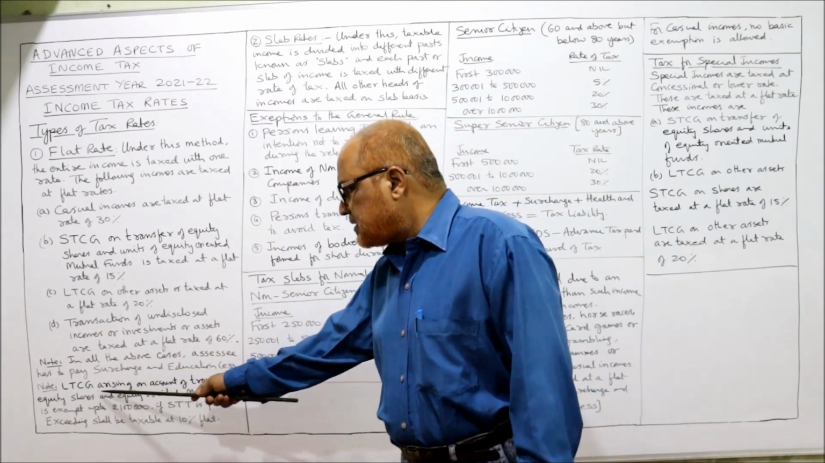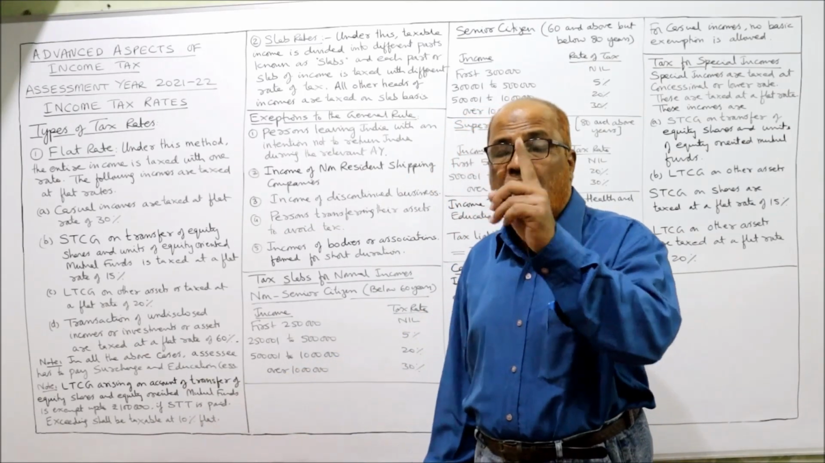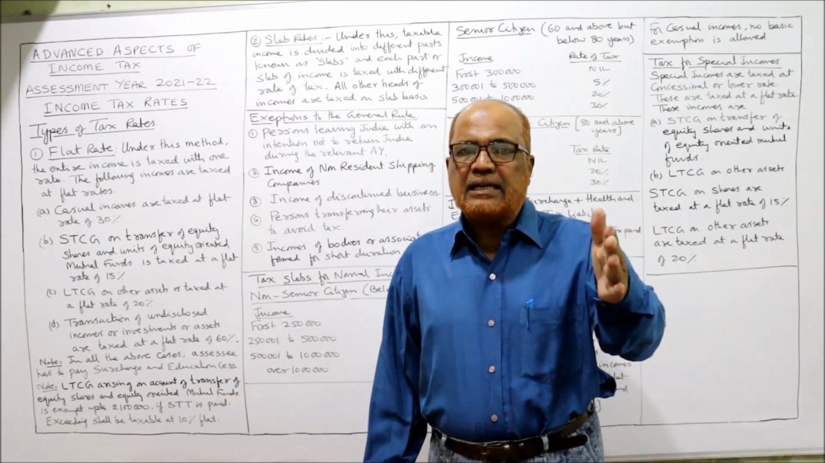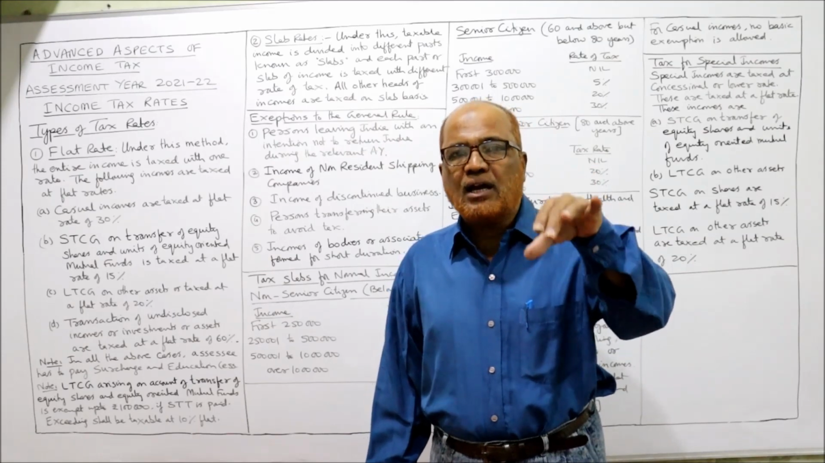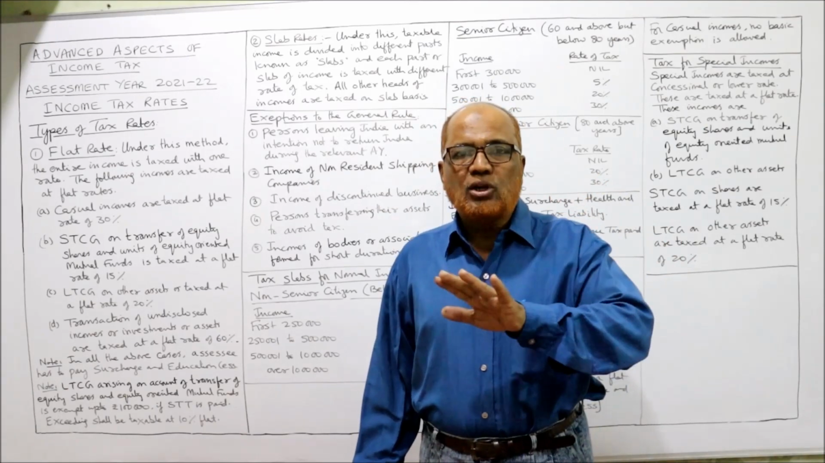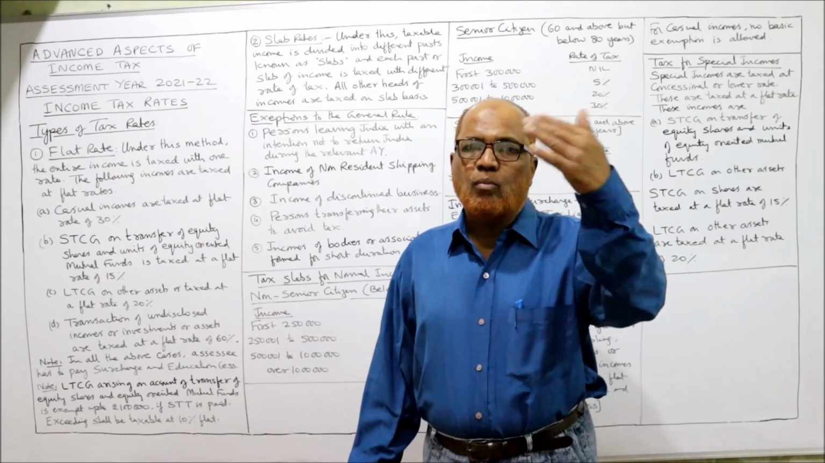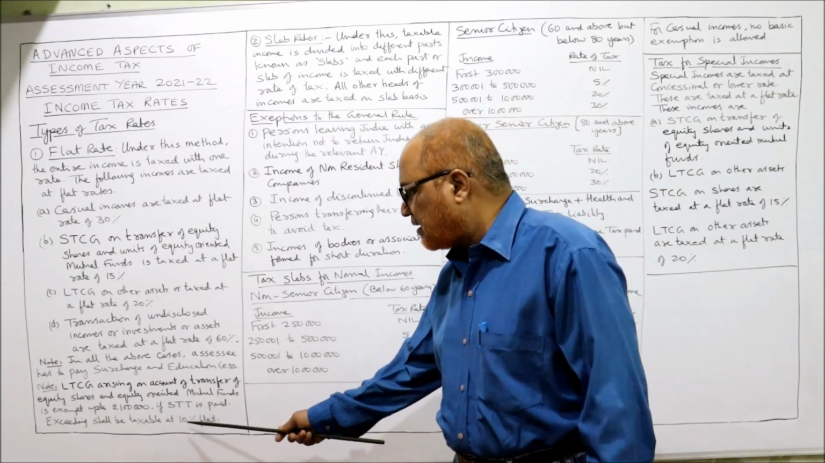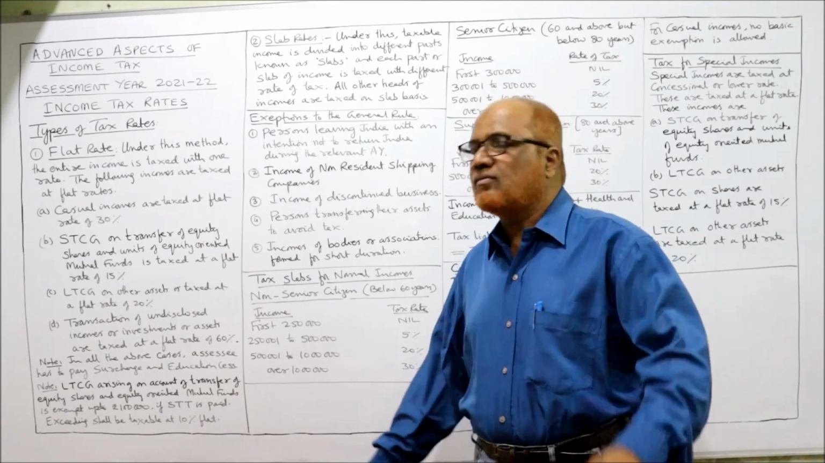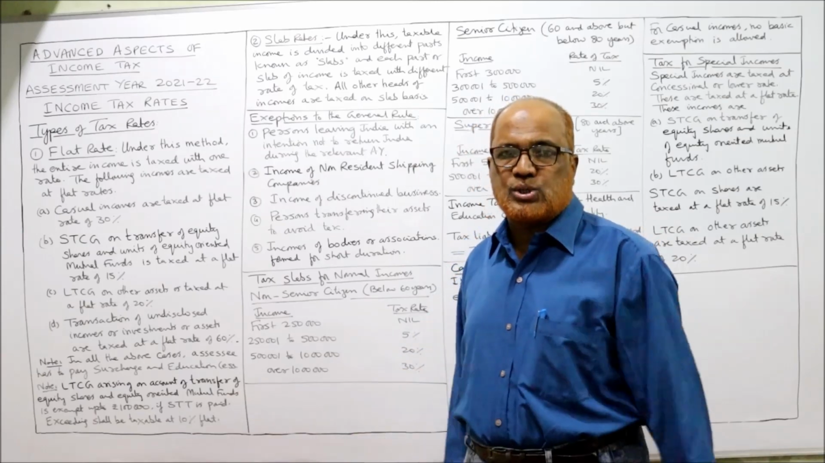Note, LTCG arising on account of transfer of equity shares and equity-oriented mutual fund is exempted up to ₹1 lakh. One more point you have to remember. Long-term capital gain on transfer of equity shares and equity-oriented units of mutual fund is not taxable up to ₹1 lakh of LTCG. If the LTCG is more than 1 lakh, then the amount exceeding 1 lakh rupees of LTCG will be taxed at a flat rate of 10%. These are the provisions you have to remember because in the coming problems we'll come across this.